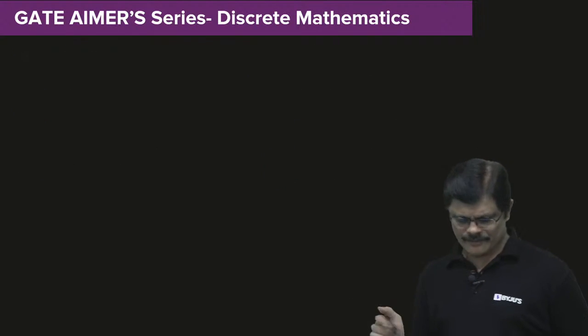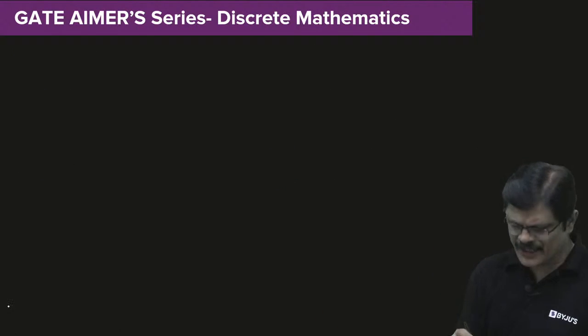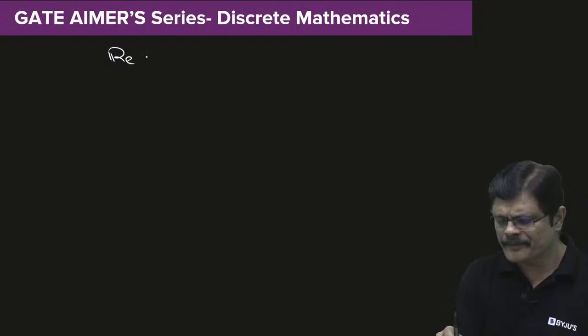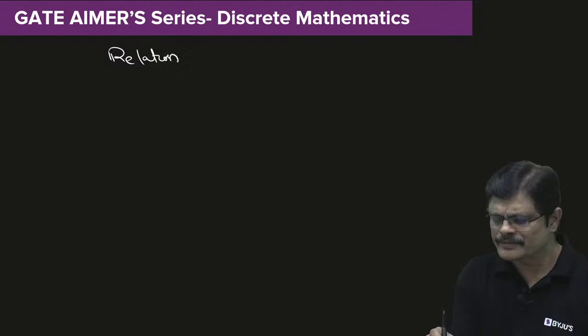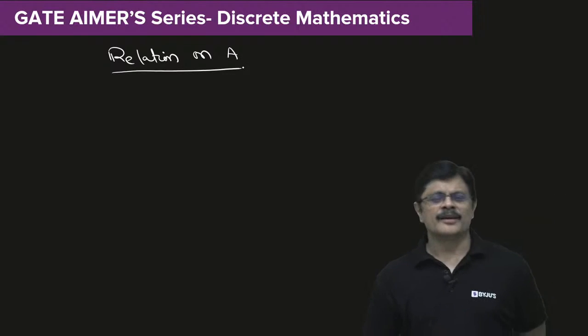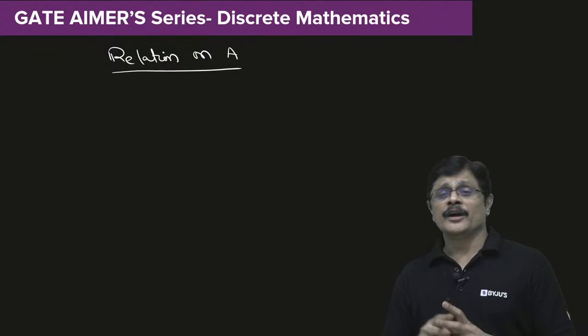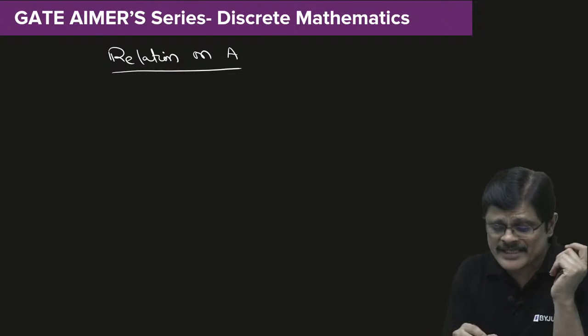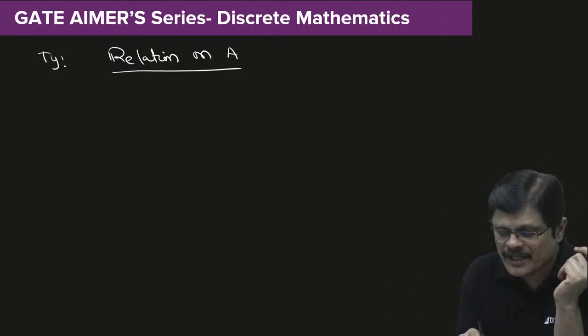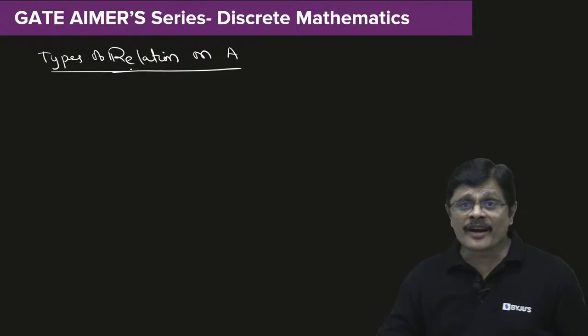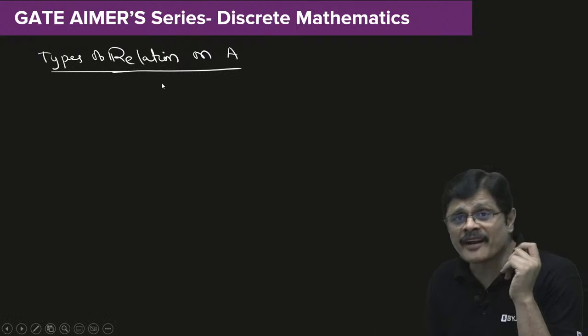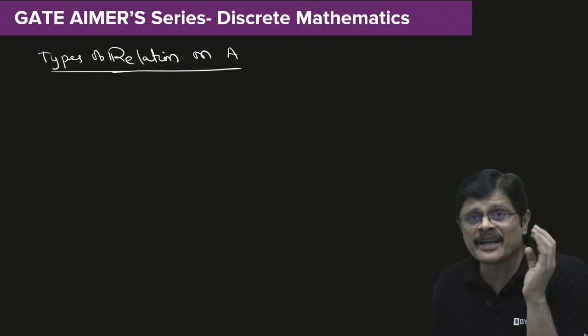Now, if you consider a relation on A, we can classify a relation on A into different types. There are different types of relations on A. We call it types of relations on A: when it is called reflexive, when it is called irreflexive, when it is called symmetric. Let us see quickly.